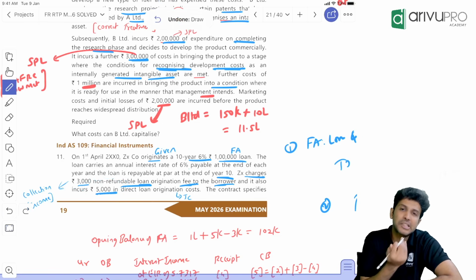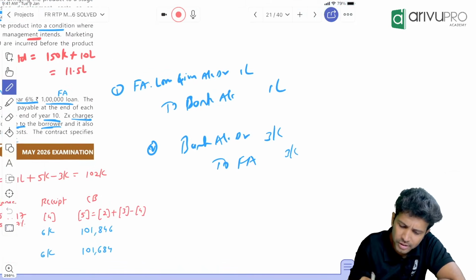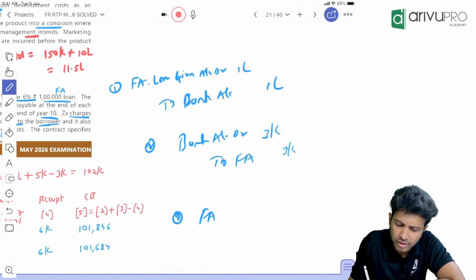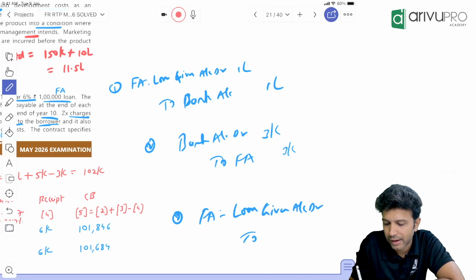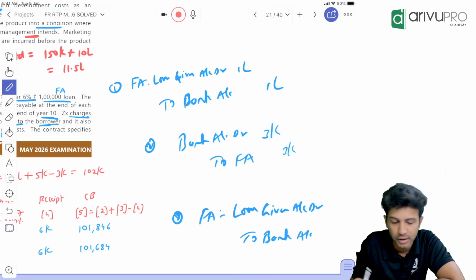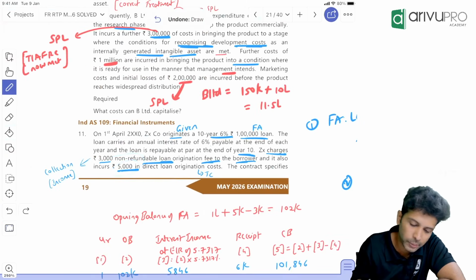With respect to financial asset, transaction cost is added because we are incurring this cost. So the entry will be financial asset loan given account debit, to bank account. How much did we incur? We incurred this 5,000.